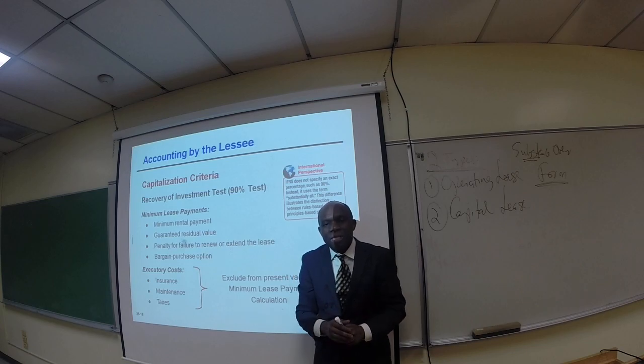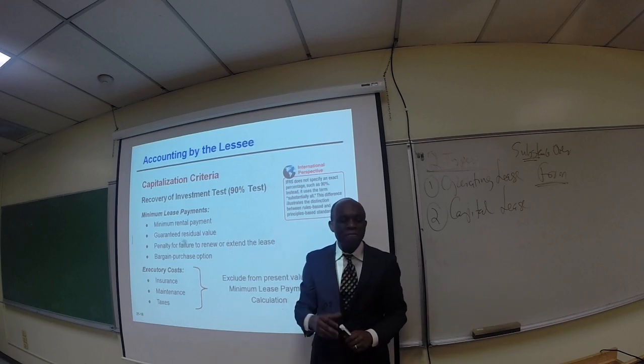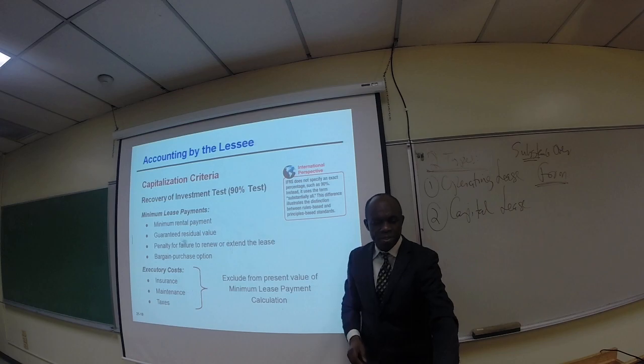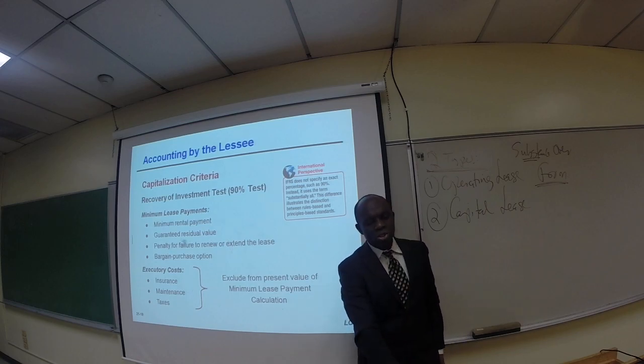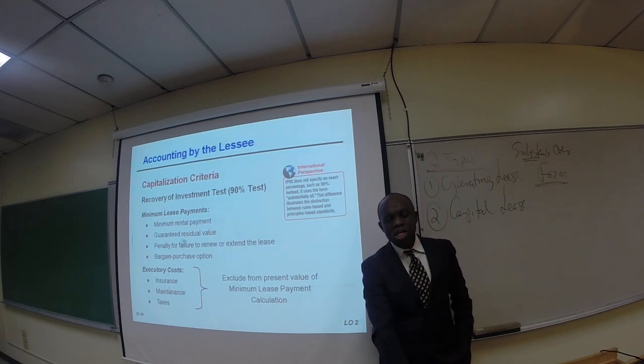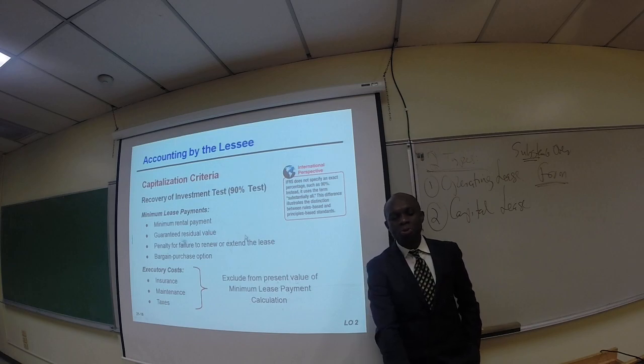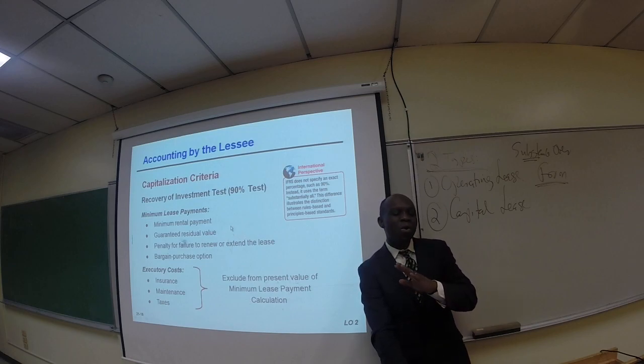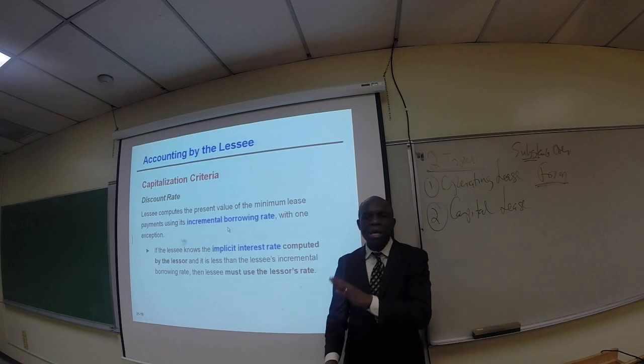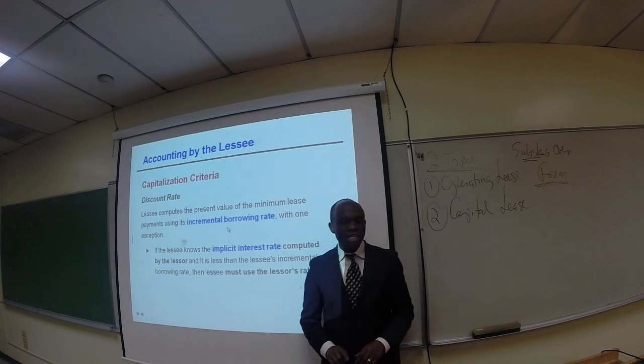We have already talked about the time value concept of money in order for us to determine the 90% rule. So here are some issues you need to know here. Insurance, maintenance, taxes relative to the lease agreement, we call those executory costs. We exclude them from present value of the minimum lease payment. Now, having explained that, we need to actually see how this is applied, and we are going to take a look at that in a minute.